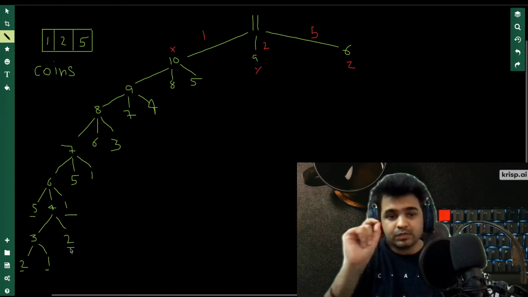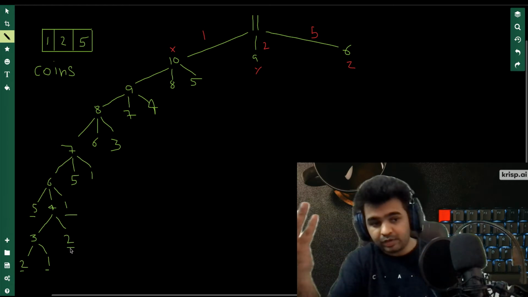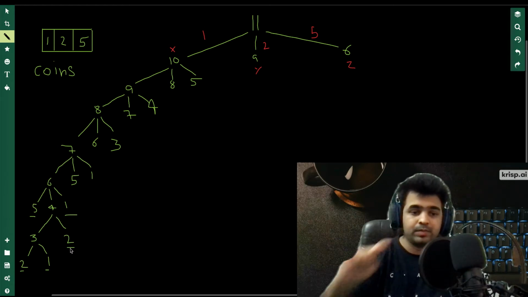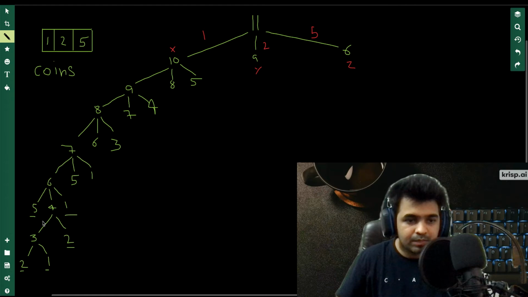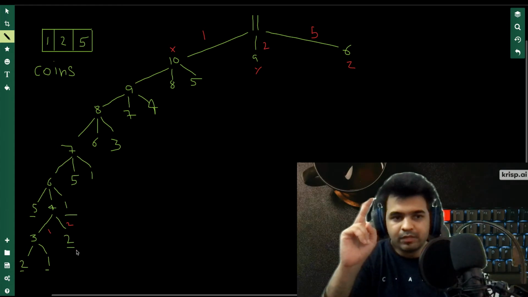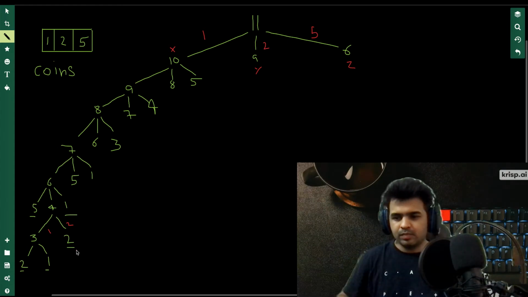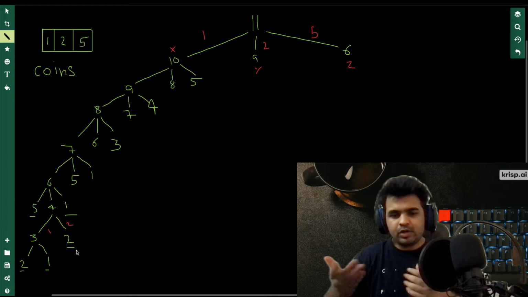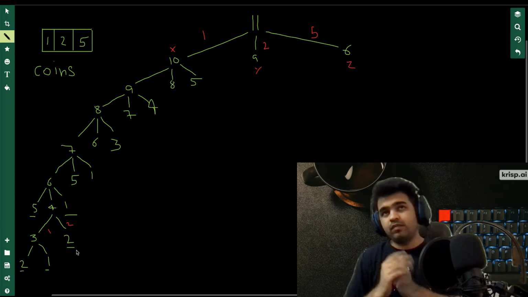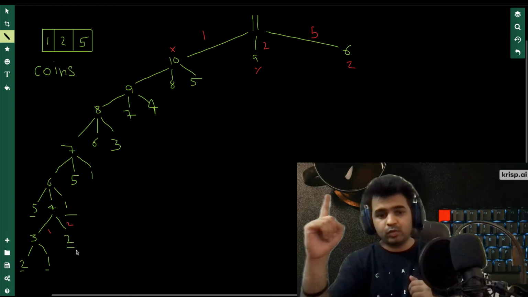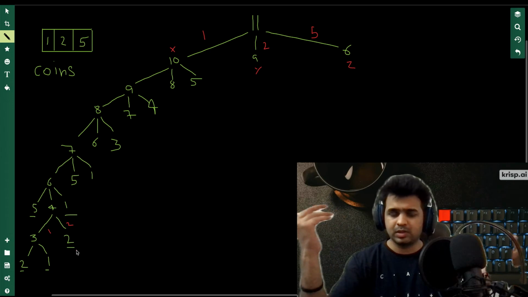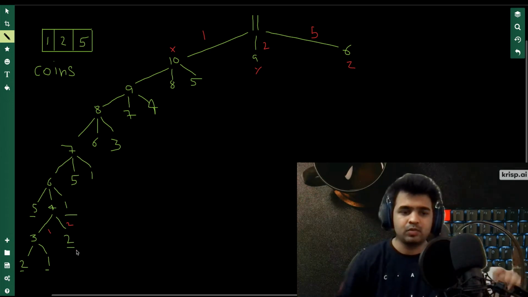Also, as 4 is less than 5, we cannot use a 5 rupee coin, that is why we just use 2 coins: the 1 rupee coin and the 2 rupee coin. Now, we have a 2 rupee coin, so we do not need to go below this, because how can we reach 2? We can either use one 2 rupee coin or two 1 rupee coins, so that does not make sense. So we will just use a 2 rupee coin here.